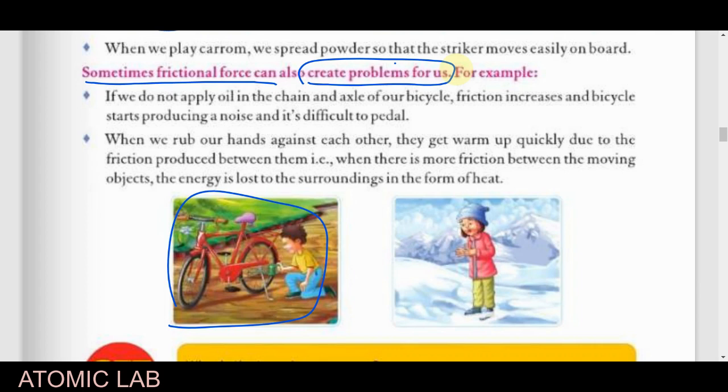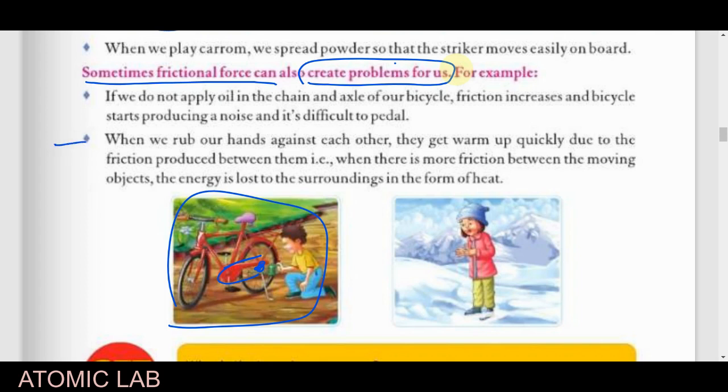Okay, so you have seen we generally use grease over the axle of the cycle tires. Okay, and we also use grease over the chain. The reason is that the chain also requires grease. After using it, the friction between the chain and the axle of the tire will be reduced, so we will not get any difficulty in pedaling. If we do not use it, then what will happen? We will get difficulty in pedaling. We will need more force, and sometimes it will jam. It will not work properly. Okay, so we require oil and grease.